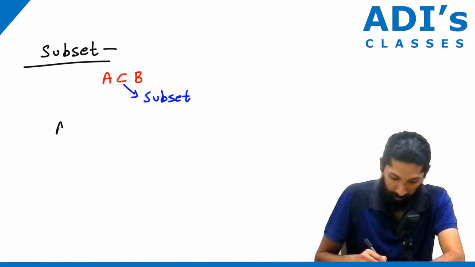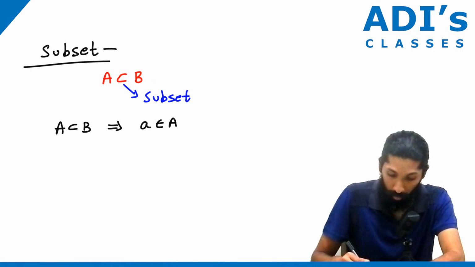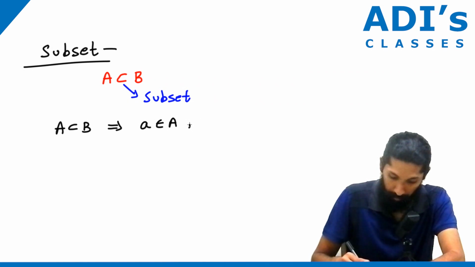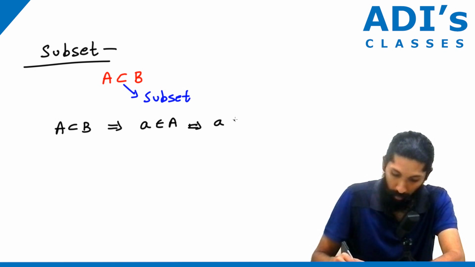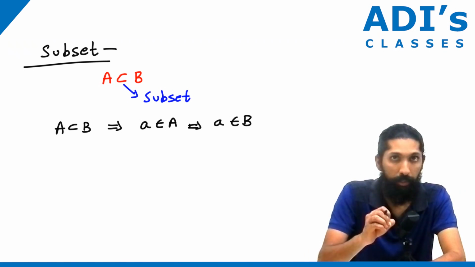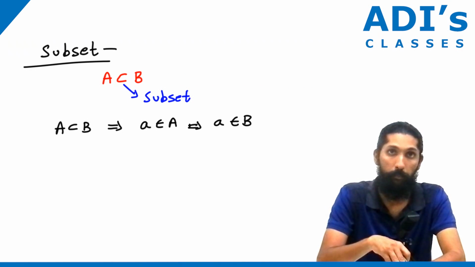A is a subset of B implies that if an element belongs to set A, it also belongs to set B. That means every element in set A will be in set B.